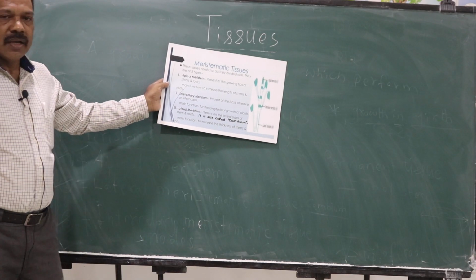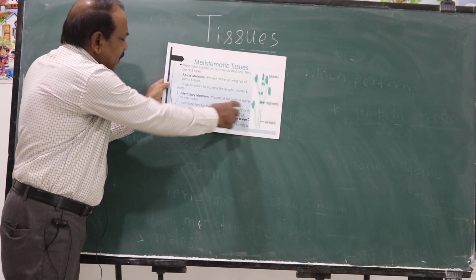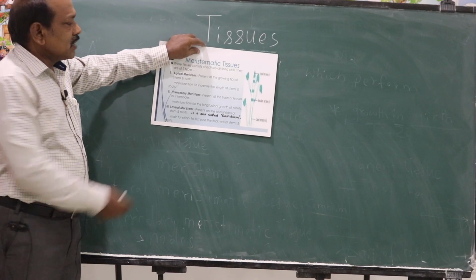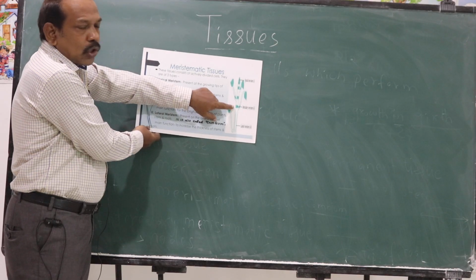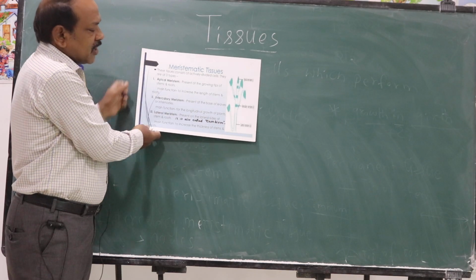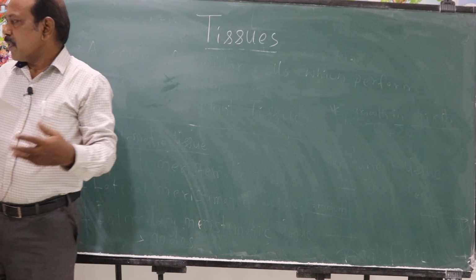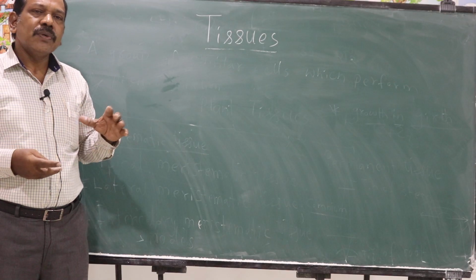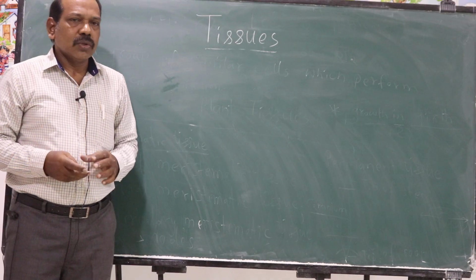The third type of meristematic tissue is given here, intercalary meristematic tissue. It is present at the base of the leaves and it helps in the increase of internodal distance. Here a sugarcane plant is shown. Intercalary meristematic tissue is present at the nodes or base of the leaves. Apical meristematic tissue is present at the tips, and lateral meristematic tissue is present at the sides of the plants. So children, today's topic is particularly tissues, and in that, plant tissues. In plant tissues, we have specifically studied about meristematic tissue, which helps in the growth of the plant.